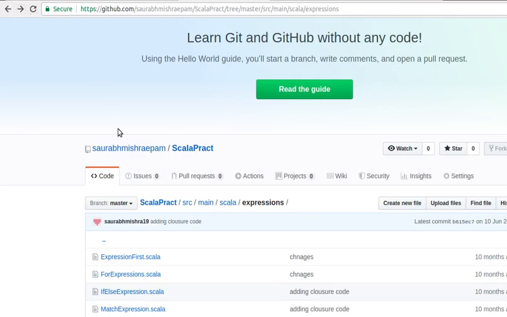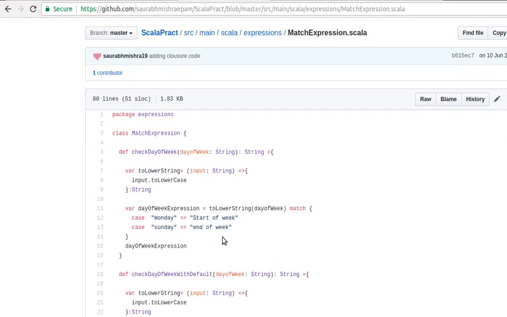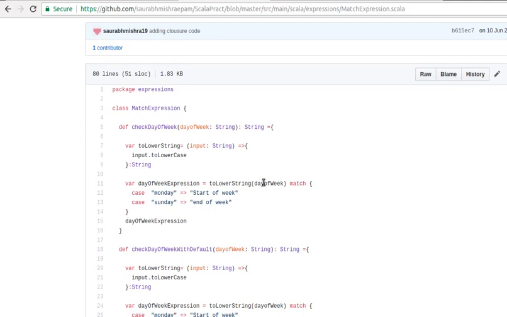So what is a match expression? This is like a switch case in Java or any other language. Based on a condition, what case has to be executed. Consider this example here. Based on day of the week, which is a string value, whatever you pass here, if it equals Monday, then it will return start of the week.